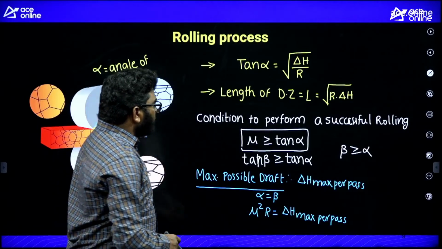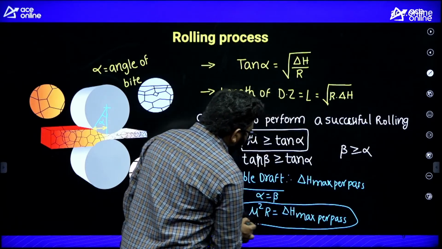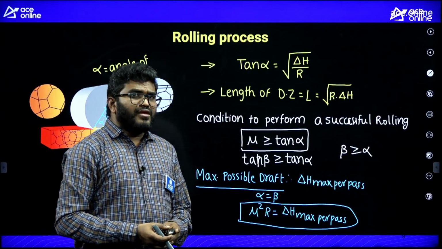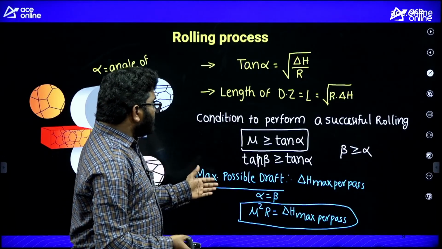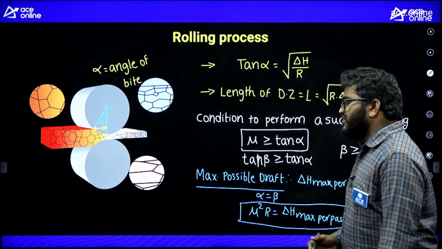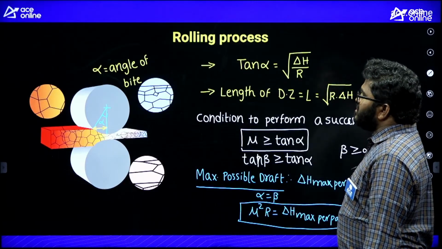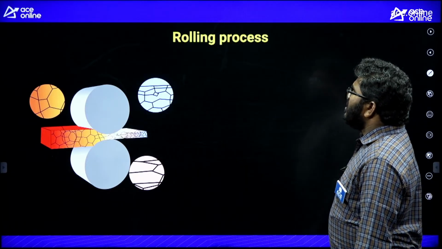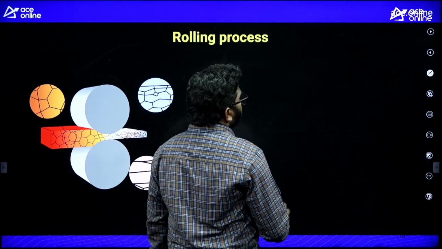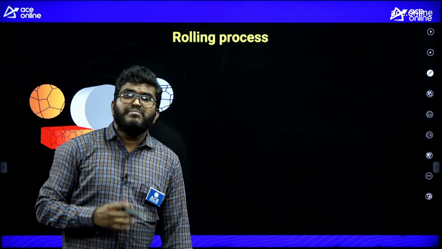That is, mu square R is equal to delta H max. This is a very, very important formula for your exam. They will ask you sometimes the friction, sometimes the size of the roller, sometimes the reduction in thickness, and sometimes the number of passes. If there is a maximum possible reduction, then you will get the minimum number of passes.